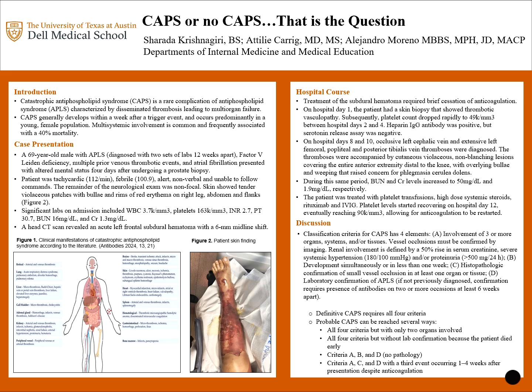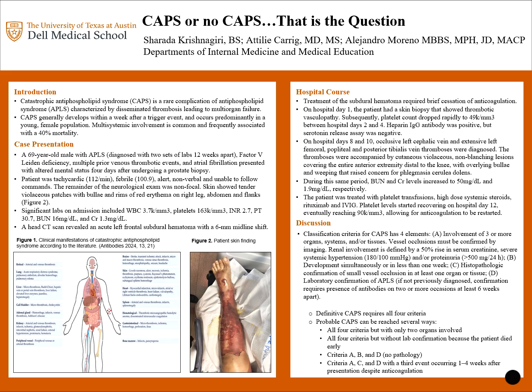Just like antiphospholipid syndrome, CAPS occurs predominantly in a younger female population, and it does have quite a high mortality rate at about 40%. Now, for our case, we have a 69-year-old male who had a pre-existing diagnosis of antiphospholipid syndrome, as well as factor V Leiden deficiency, multiple prior venous thrombosis events, and AFib, who presented to the hospital with altered mental status following a prostate biopsy.